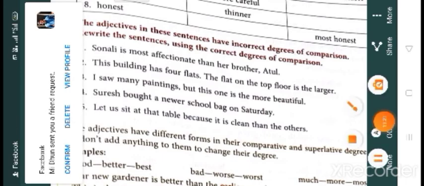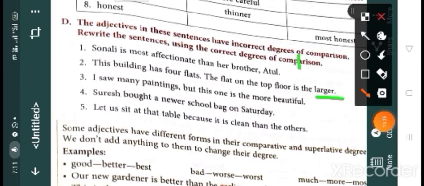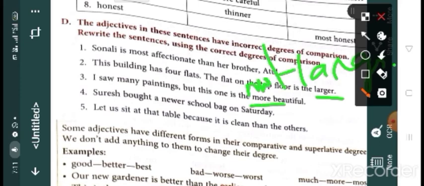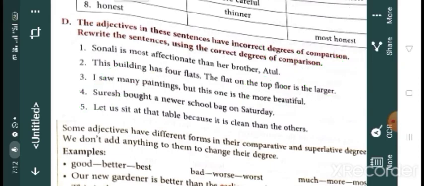Superlative degree. Okay, here largest. Clear? I saw many paintings, but this one is the more beautiful. This one is the most. Okay, most. Four and five, you just try to do this.